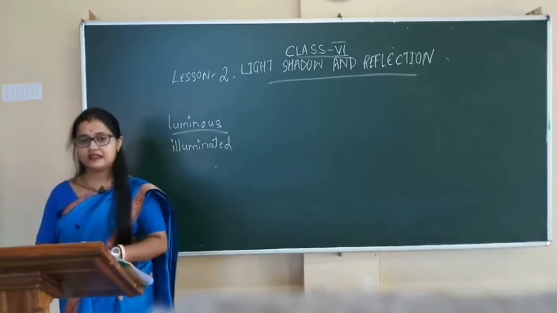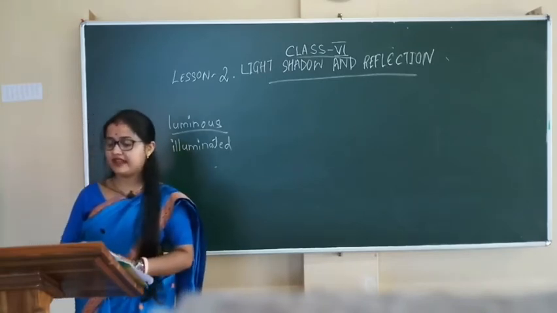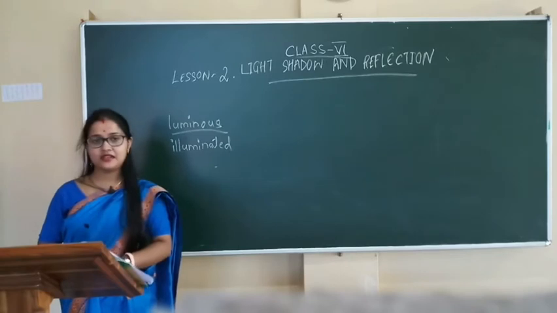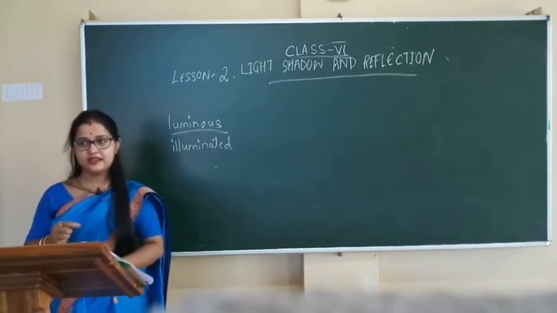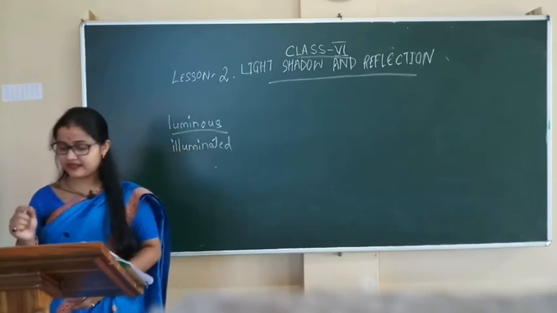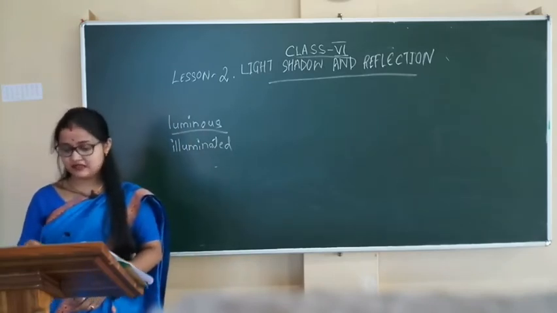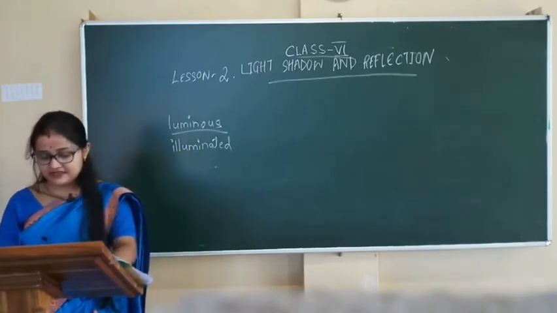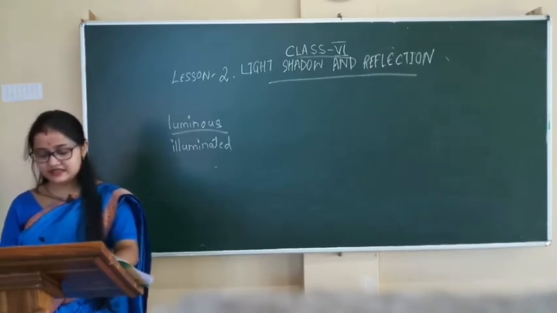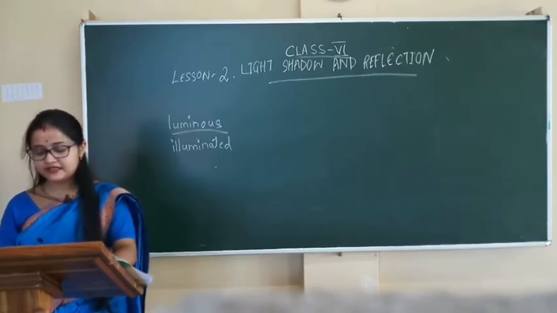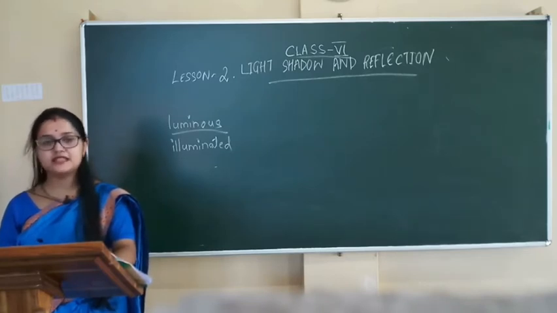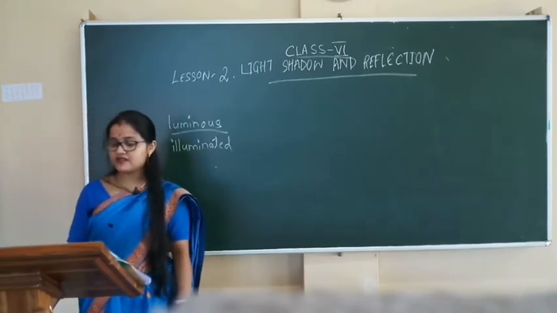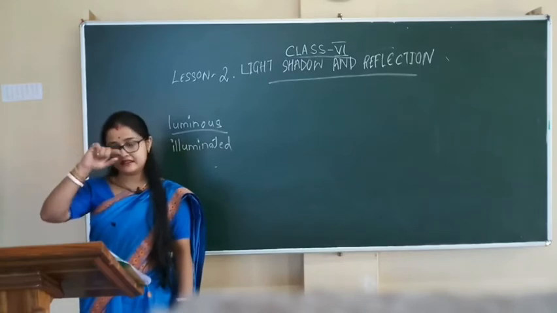Now, what is light here? Light travels at a tremendous speed. It travels 3 lakh kilometers in 1 second, and stars emit light. By measuring the time taken by the light from a star to reach the earth, scientists calculate its distance from the earth. 1 light year is the distance travelled by light in 1 year. It takes 8 minutes for sunlight to reach the earth.